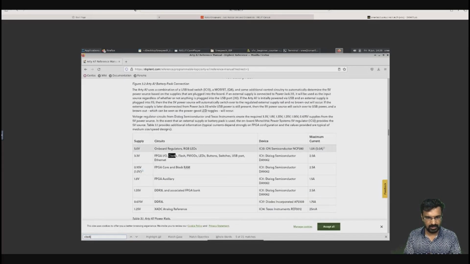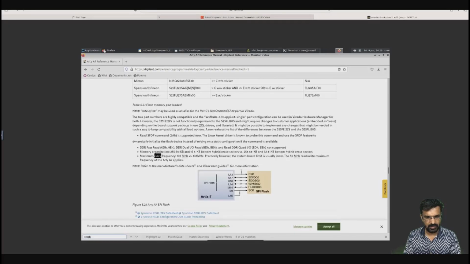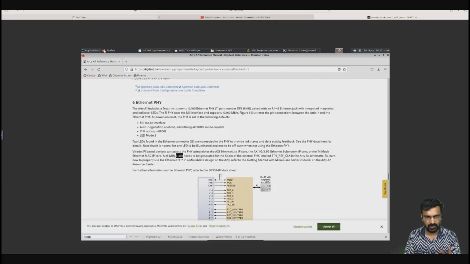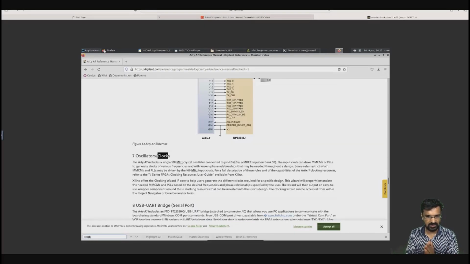Many clocks will show up, but the user clock is what we want. The board includes a single 100 megahertz crystal connected to the E3 pin. If we map the E3 pin to our clock pin, that means a 100 megahertz clock from the crystal oscillator will come to our design. So that is E3.